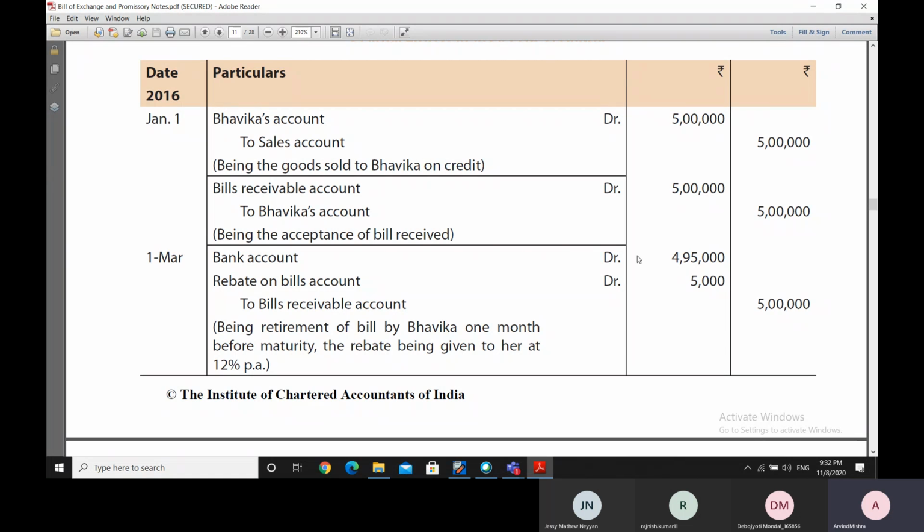The bank account of Ankita is debited by 4,95,000 rupees because Bhavika has made this payment to her, and the rebate account is also debited for 5,000 rupees in respect of the rebate that is given by Ankita to Bhavika. And on the other hand, the bills receivable account, which was debited earlier, is now squared up by crediting it with 5 lakh rupees.